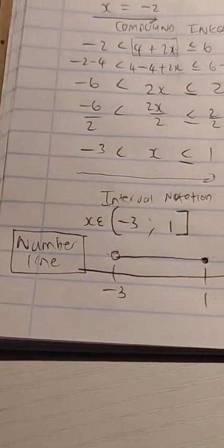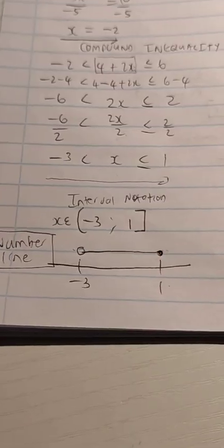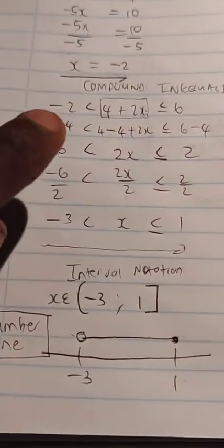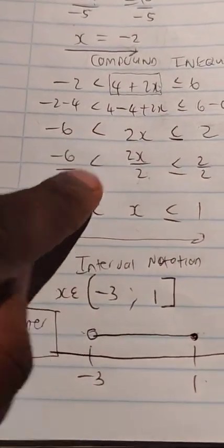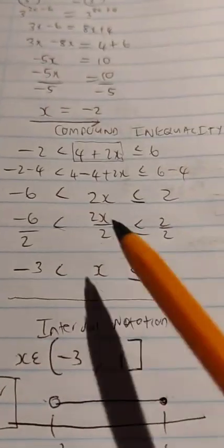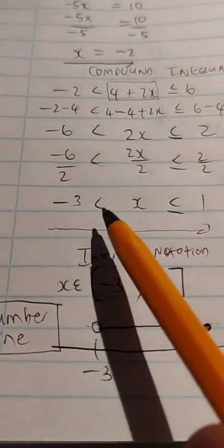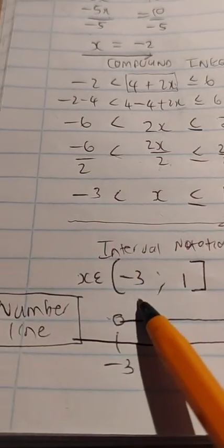That's not to say that a negative number cannot be included. Remember, if the inequality sign here had been an equal sign, then I would have used a square bracket here.